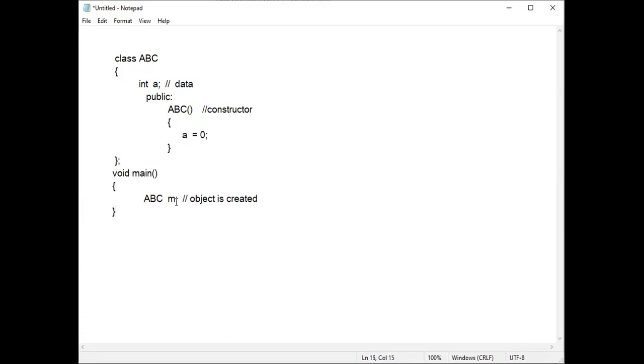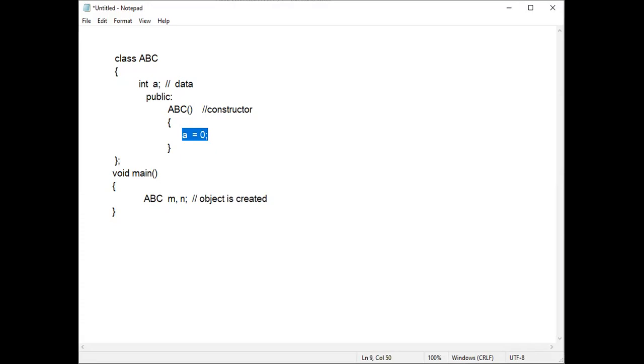With respect to object M, for variable A, the value is 0. If you create one more object, for example N, same thing: for object N, for variable A, the value is 0. For each object, M and N, this value equal to 0 will be given.